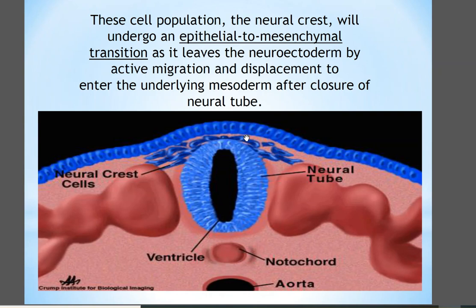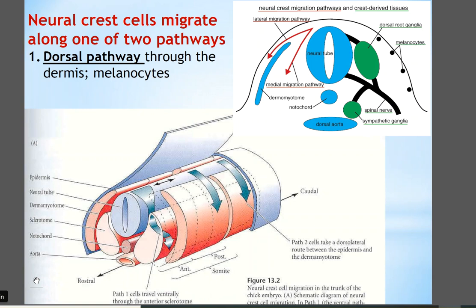The neural crest will undergo epithelial to mesenchymal transition as it leaves the neuroectoderm by active migration and displacement to enter the underlying mesoderm after closure of the neural tube. It means that these cells have to migrate to the whole of the embryo.